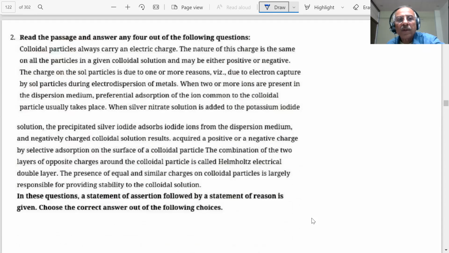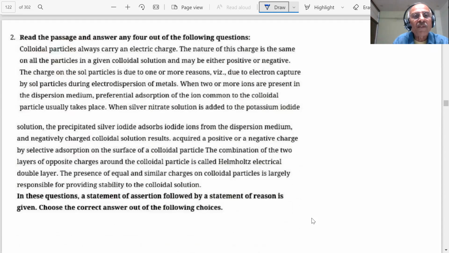Okay, students, now we are coming to another paragraph. Any paragraph, we read it very thoroughly. Each and every word, and we mark every line, and we mark important points. Read the passage and answer any 4 out of the following questions, students.